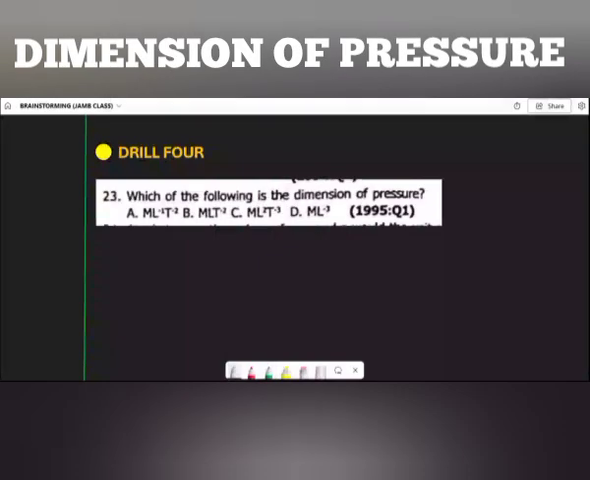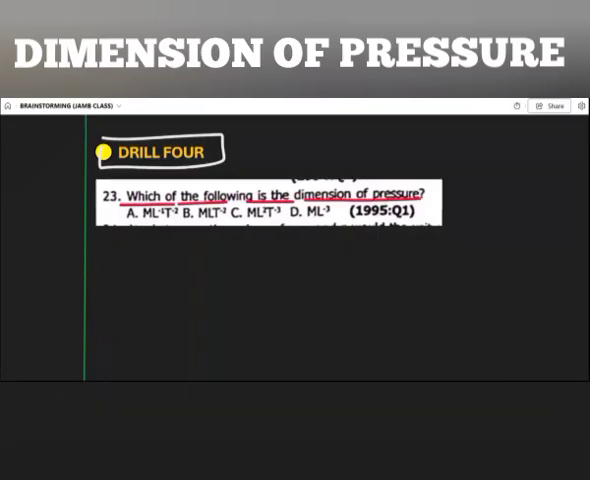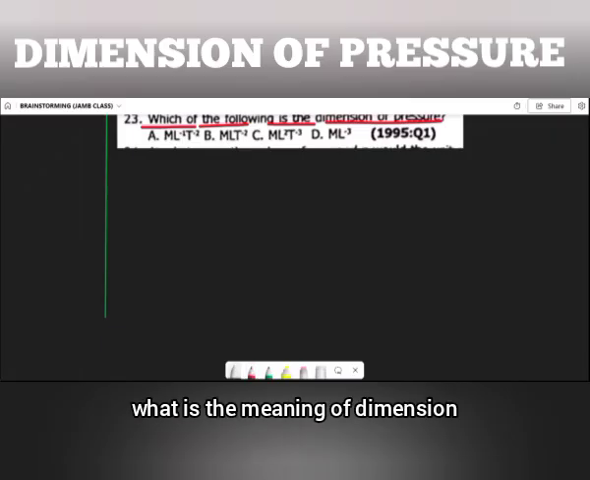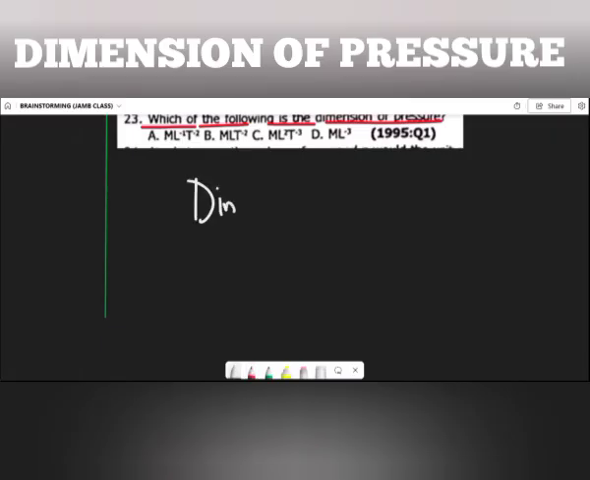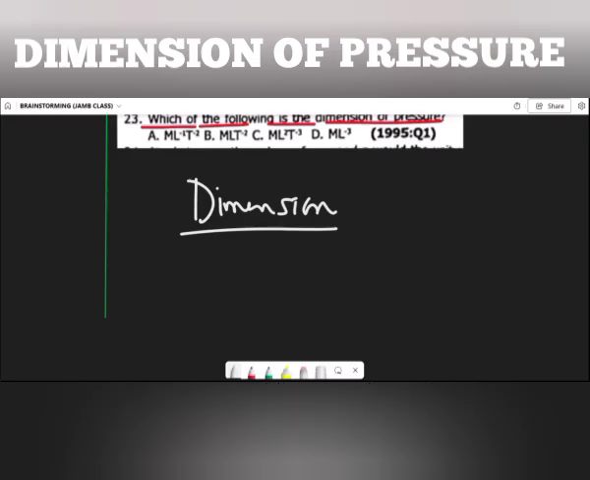Question 4, we are given: which of the following is the dimension of pressure? Now, the very first thing we should learn is what is the meaning of dimension. Dimension means writing a quantity in 3 basic units.